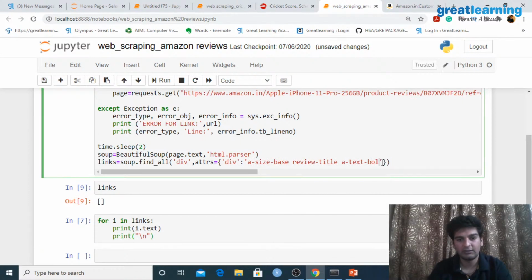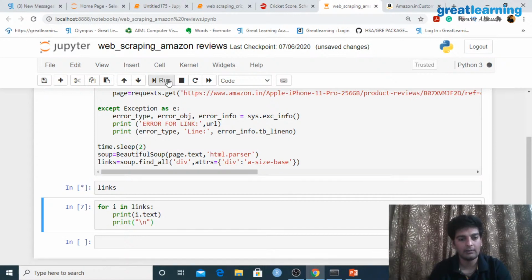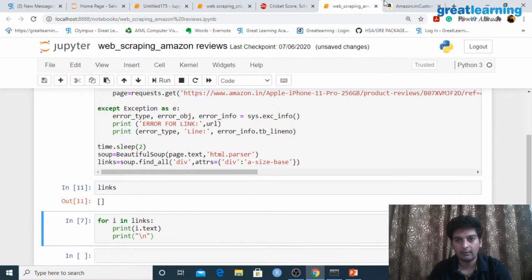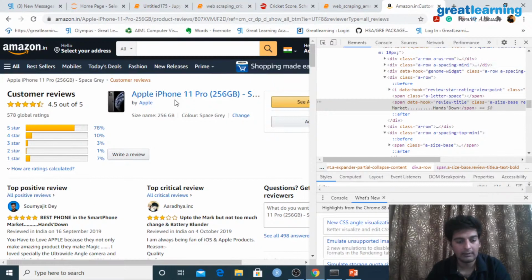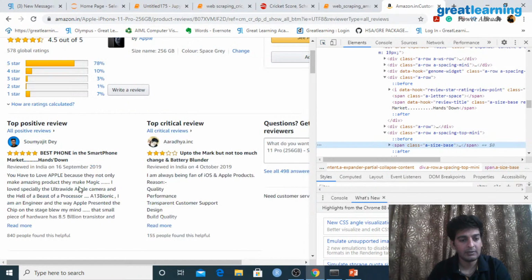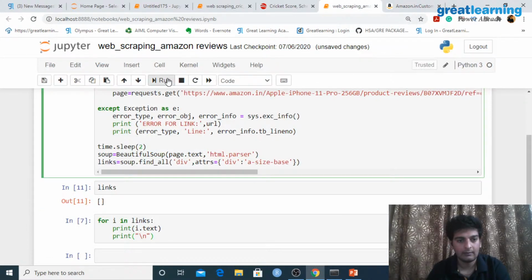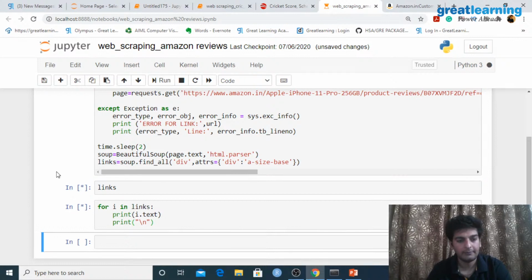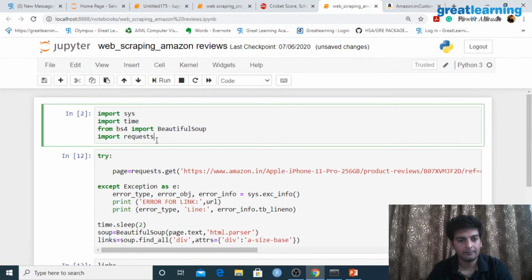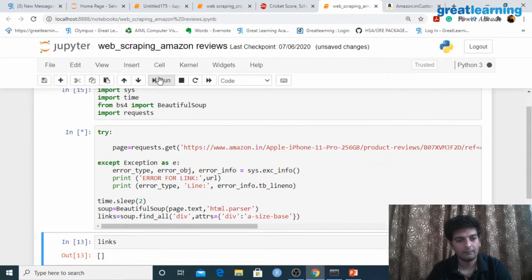And also let me just change this, and let me just keep this as a size base, and let me hit on run. And let me again hit Control Shift C. Let me select this, a size base, span class is equal to a size base, and let me run this over here. So it seems like I'm missing something over here.